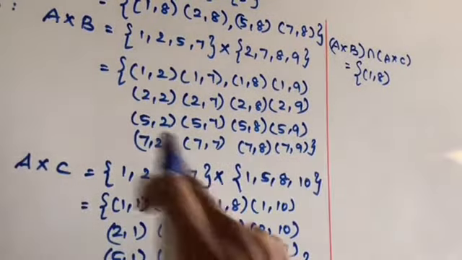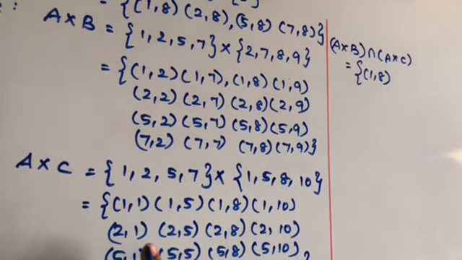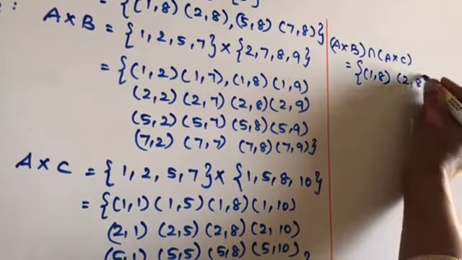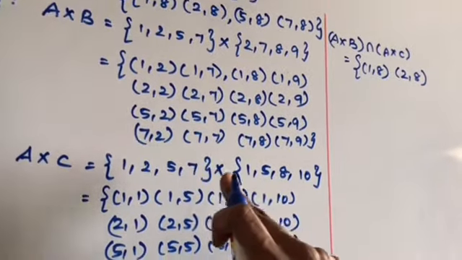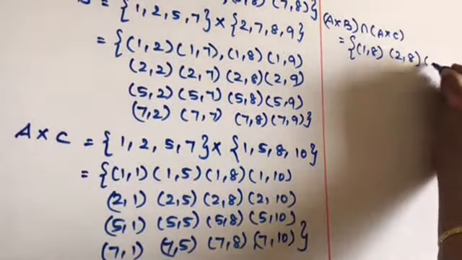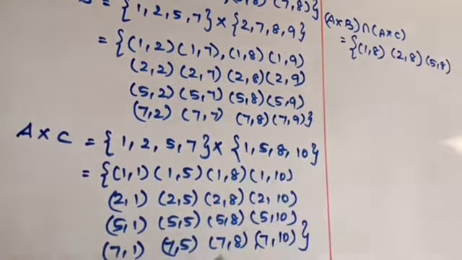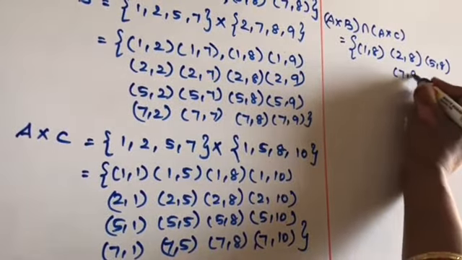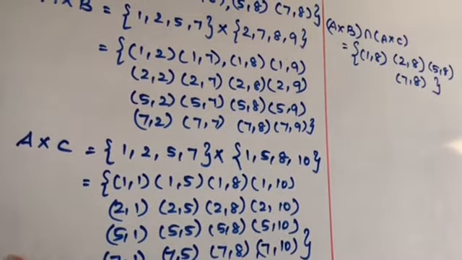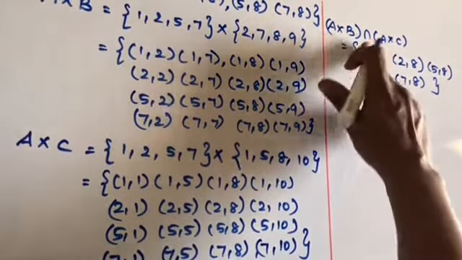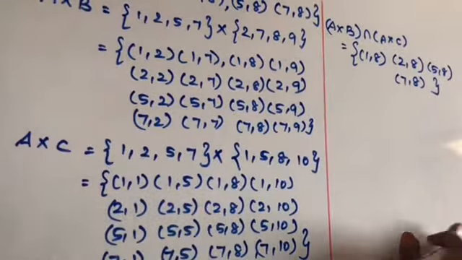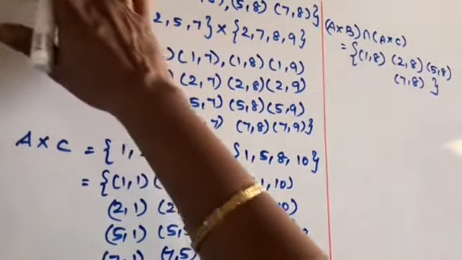Then 2 and 2, 2 and 8, 5 and 2, 5 and 8, 7 and 8 are the common terms for these two products, A cross B and A cross C. So here we get A cross B intersection A cross C is equal to the set of all ordered pairs 1,8, 2,8, 5,8 and 7,8. Okay, so this is result one, the left hand side.